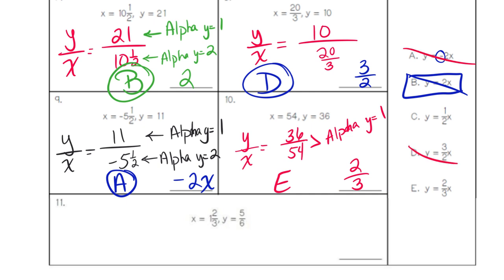So that means I already marked these out. Should I not do the last one and just assume it's C? You should make sure before you do it. Yeah, I say let's make sure because we could have made a mistake. Okay, so how do I do this? You press alpha y equals 5 over 6, and then press alpha y equals 2 over, and then you put 1, and then 2 over 3, and then equals.